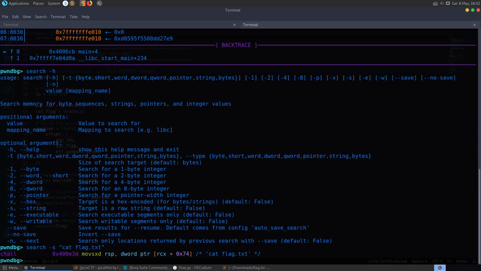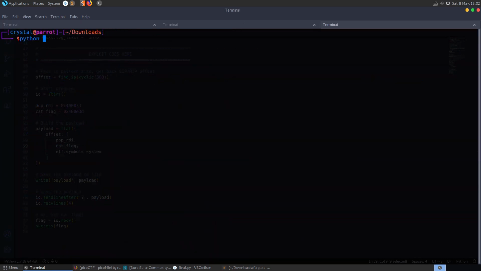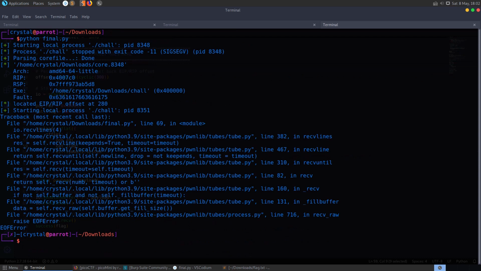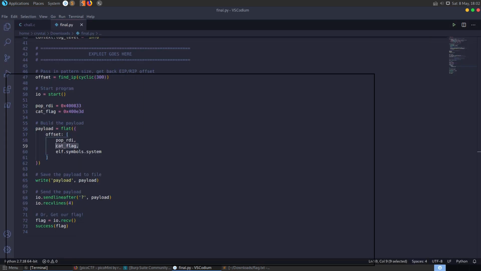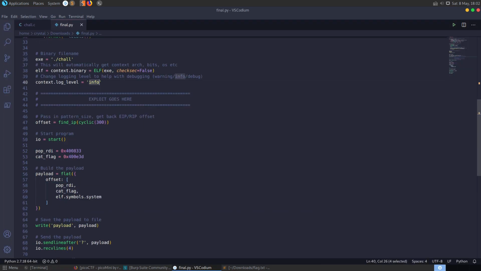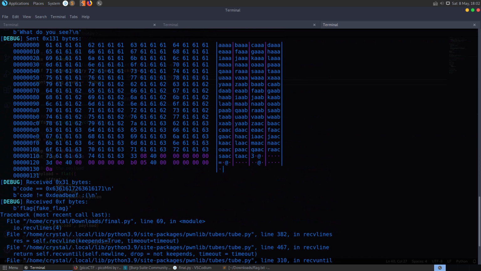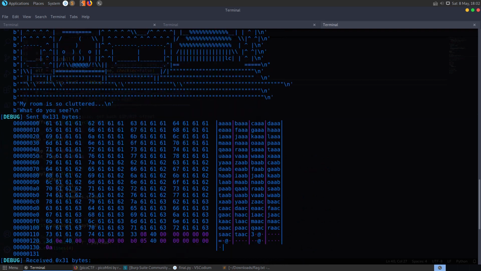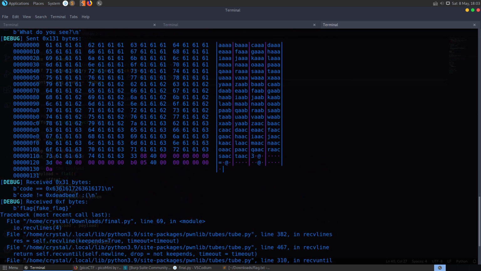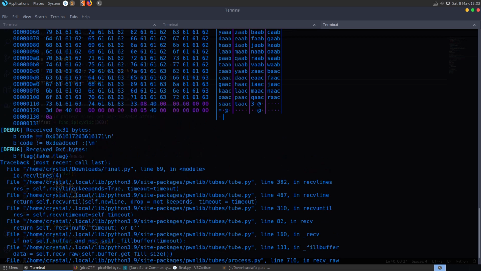So if we try and run this now, let's go back and run it again. Okay, so that's a perfect example of running into a problem and switching to debug to see what's going on. Oh, it received the flag.